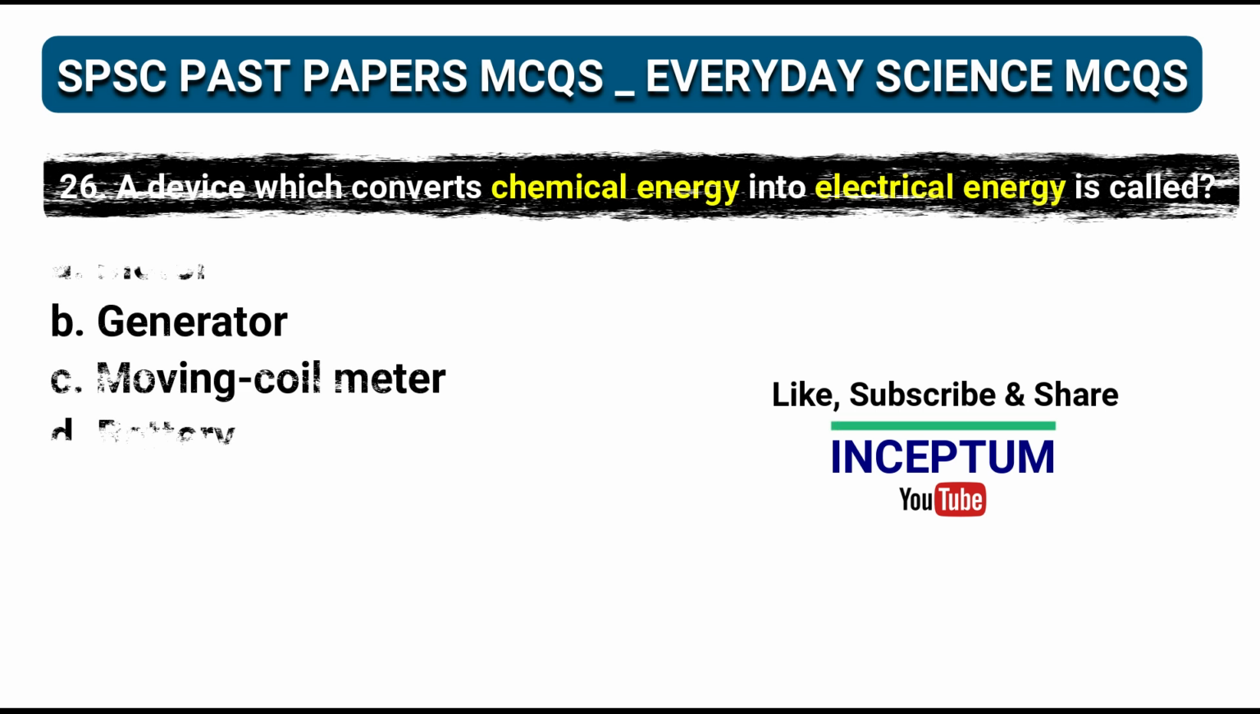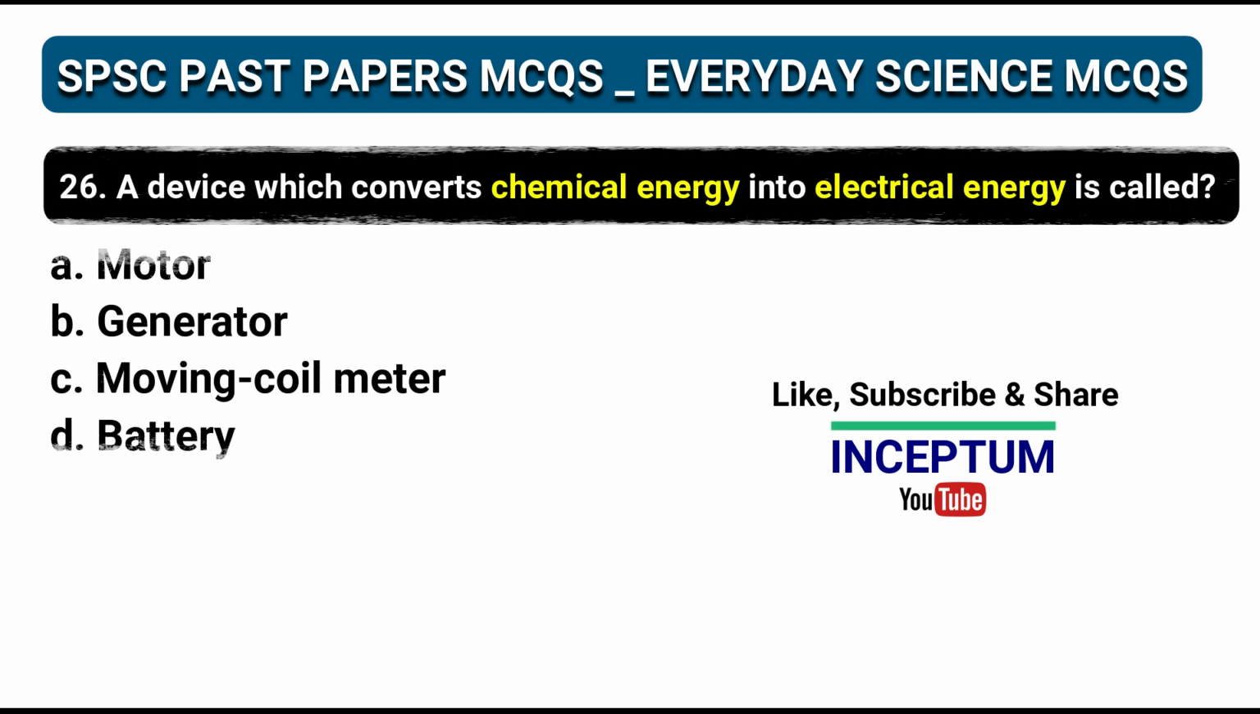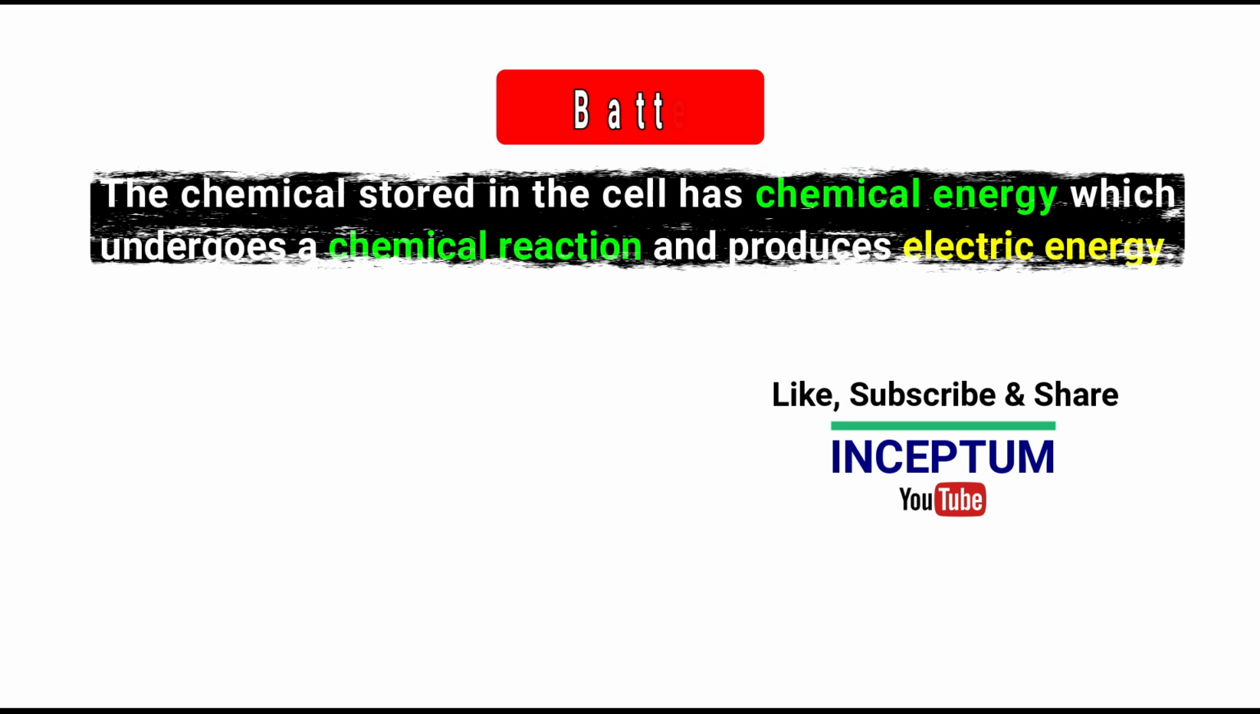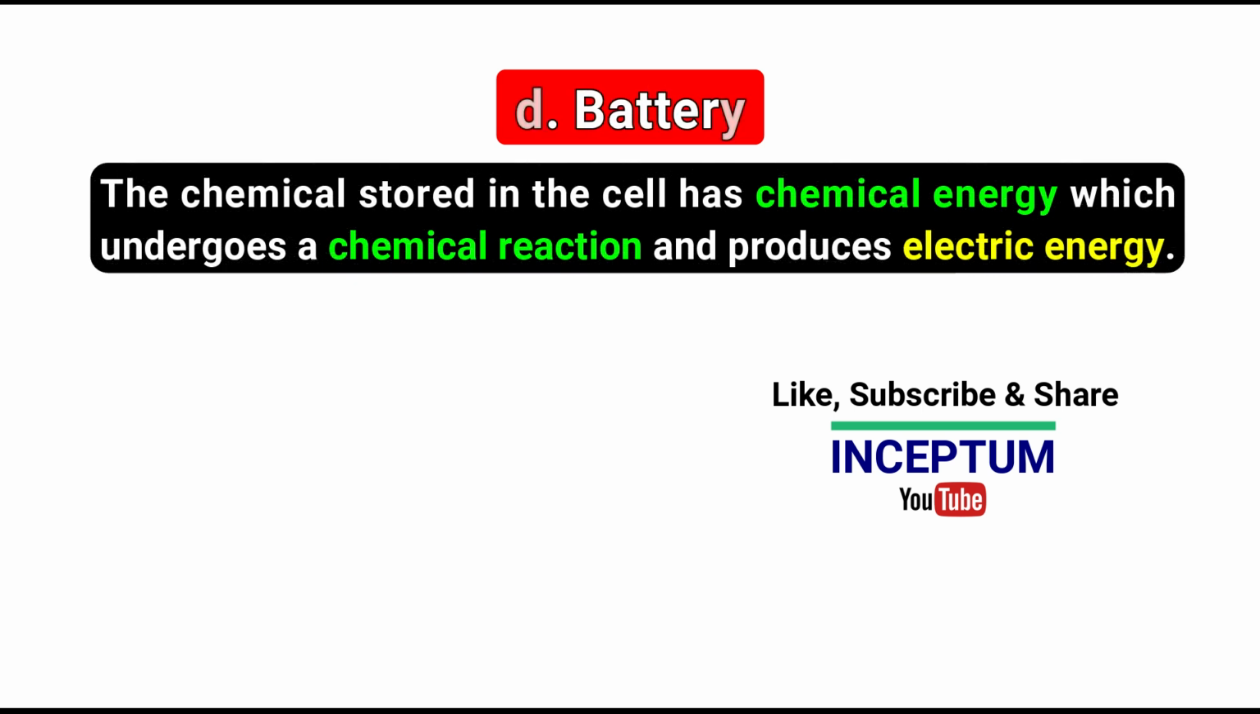Question number 26. A device which converts chemical energy into electrical energy is called. In the options: motor, generator, moving coil meter, battery. And the right one is option D, battery. The chemical stored in the cell has chemical energy, which undergoes a chemical reaction and produces electric energy.